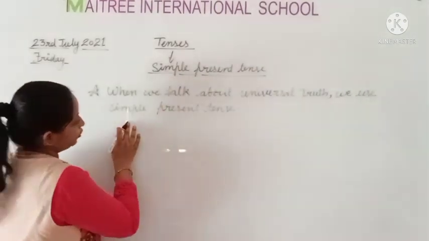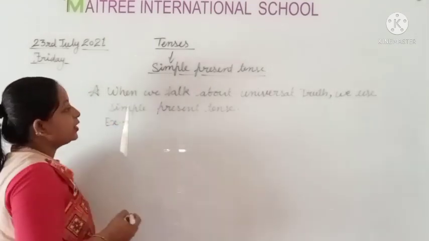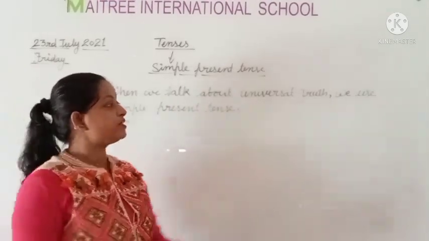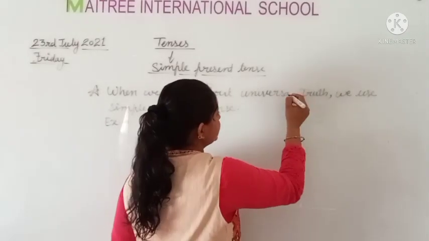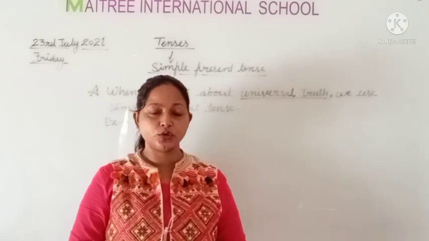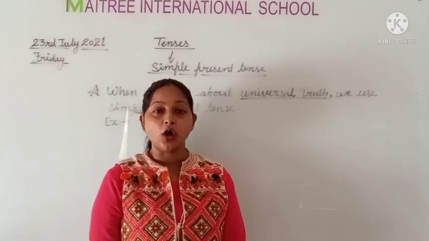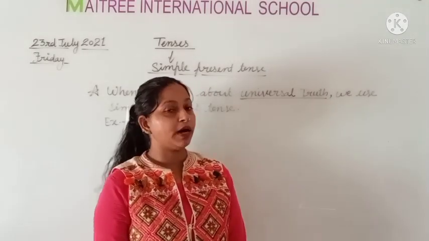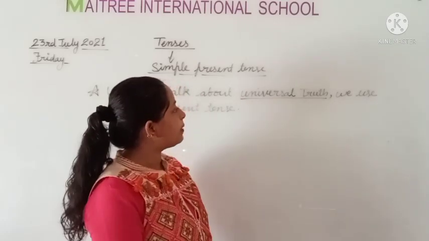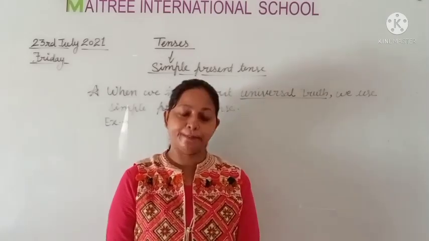Now I am going to write an example for this. Yes, we use simple present tense when we talk about universal truth. Yes, can you tell me what is universal truth? No? Yes, universal truth. What is universal truth? When we talk about planets, when we talk about sun, moon, earth, okay, when we talk about any universal body, any heavenly body, then we use simple present tense.